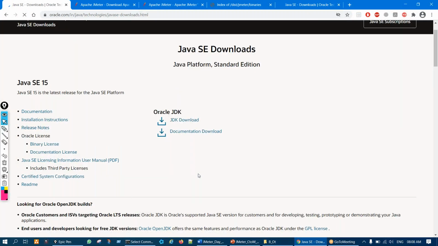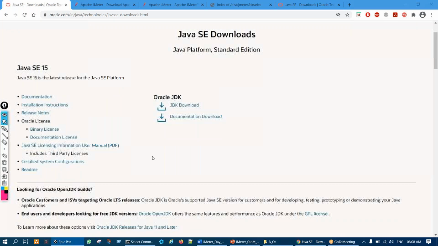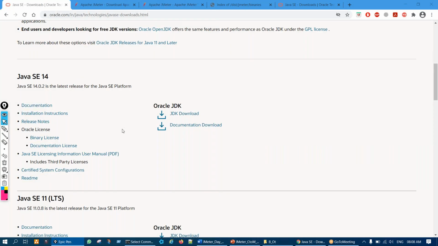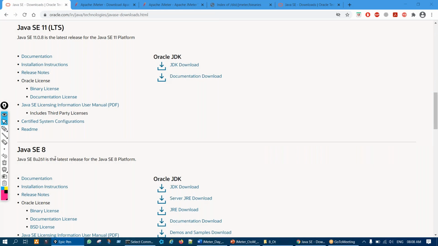So here you can see Java SE download, Standard Edition. Currently Java 15 is available, right? Here on top. Below, if we go, you can see 14 is there. Then here 11 is there, right? 8 is also there. As I said, I'll prefer that you download 11 or 8, anyone for now, but do not download 14 or 15 because of the Jenkins issue.